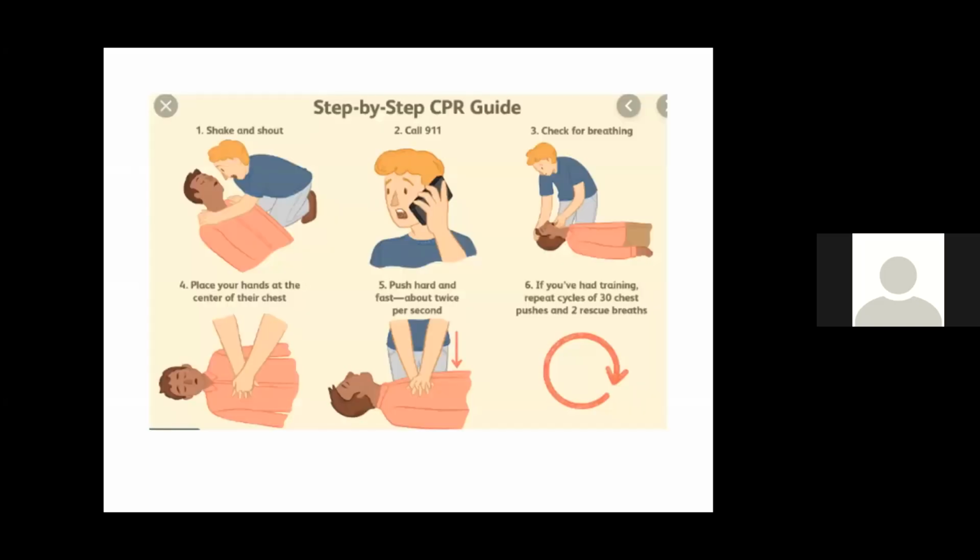As soon as you see a person falling, what is the first step you have to check for? Response. Shake the patient or shout, tap on the shoulder and ask, are you okay? If there is no response, immediately call emergency service. Then you have to check for breathing and pulse simultaneously, the carotid pulse, and observe the chest rise at the same time. If there is no breathing and no pulse, immediately start chest compressions.